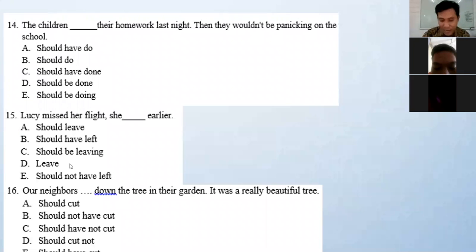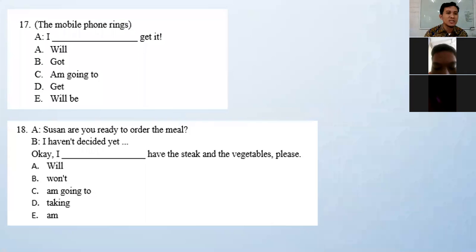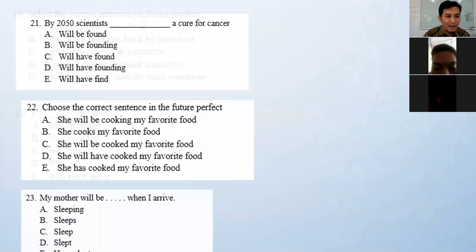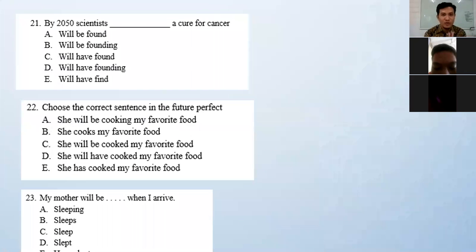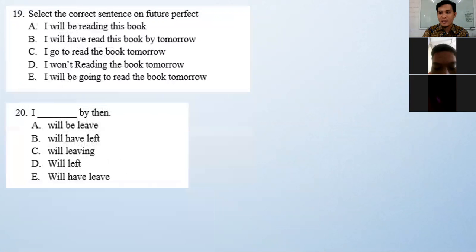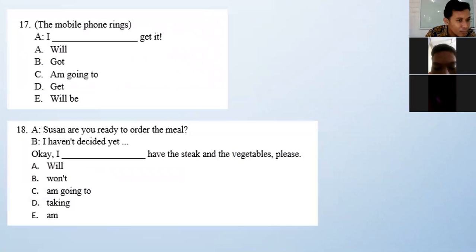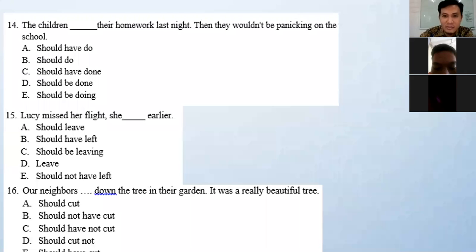Well, actually we still have some more questions to discuss, but unfortunately we don't have enough time. So probably we can continue again in the next meeting. So for the next, you will be able to answer all the questions, and then you will have a good score, and you will be able to practice your English well too. Okay, students, we're going to stop our lesson at number 16, and then we will continue again in the next meeting. And then the next lesson will be continued by Mr. Henry.